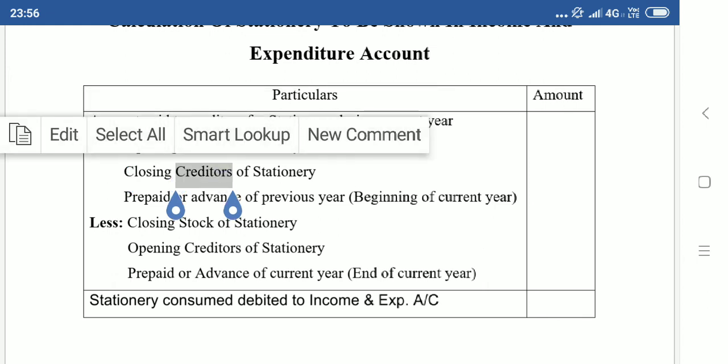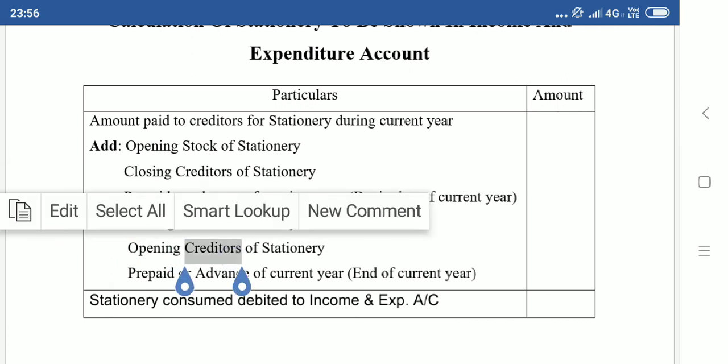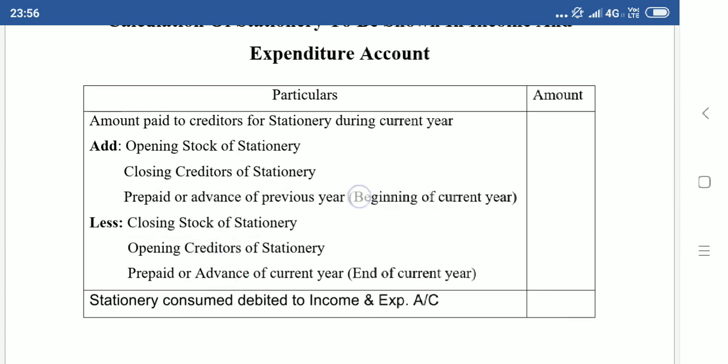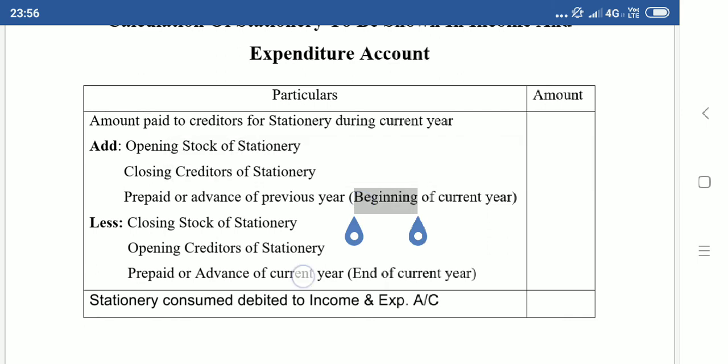And if we are subtracting closing stock of stationery, we have to subtract opening creditors. These two will go hand in hand. Remember. Then previous year's payment belongs to current year. So previous year's payment for stationery will be added, and current year's payment for advance prepayment belongs to next year. So it will be subtracted.